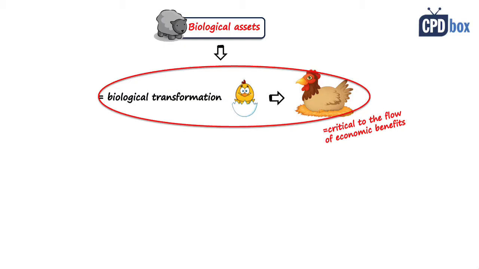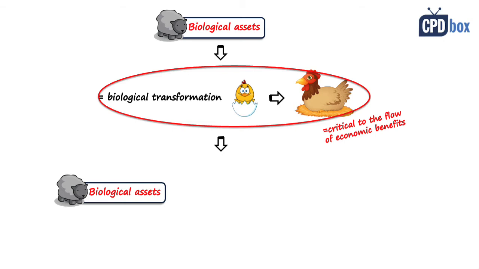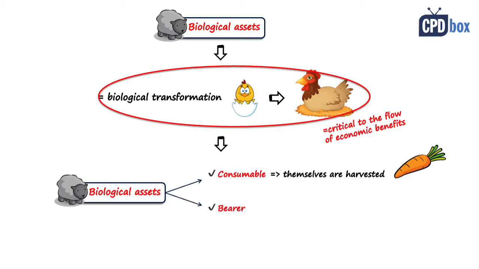And based on what role a biological asset plays in the agricultural system, they are categorized into two categories: consumable, and these assets, either plants or animals, are themselves harvested, for example, carrots or chicken. Another category is bearer, and these assets bear produce for harvest, for example, coconut palm tree.